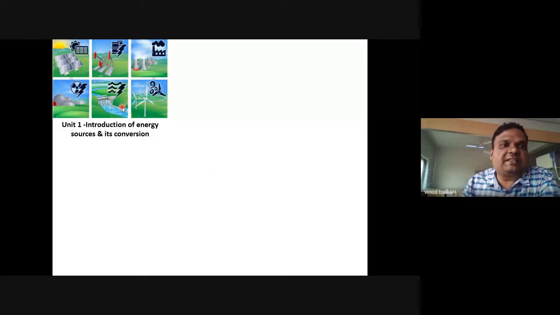We'll be studying different energy sources, like you can see solar energy is here, right? Then here, this is a thermal power plant. This is a hydroelectric power plant. This is a wind power station. So we'll be studying energy conversions in unit number 1.